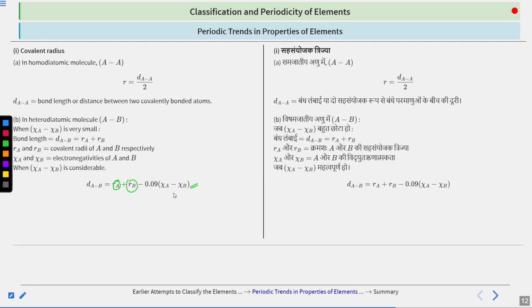Due to the greater attraction, because the electronegativity difference is large, they will be attracted very strongly. As a result, you will see that R_A plus R_B is not the actual case. It is not equal to D_AB. It is greater than D_AB. For that reason, we subtract a small amount, which is 0.09 times chi A minus chi B.